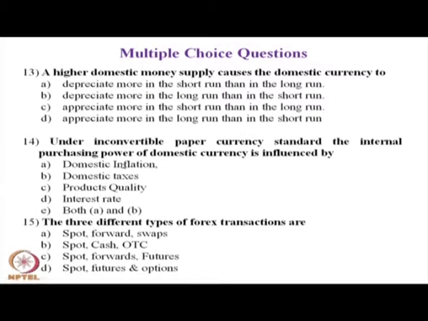If more inflation is there, purchasing power will be less; if more taxes are there, purchasing power will also be less. So, here A and B will be the answer.